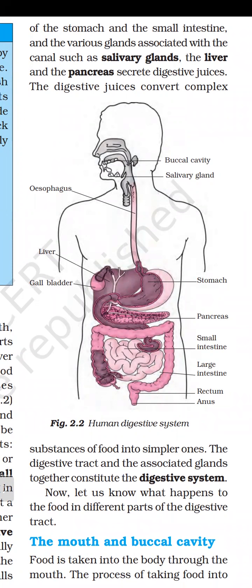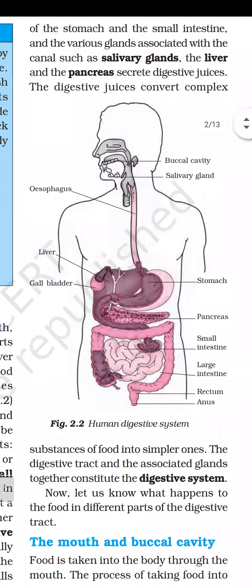Like carbohydrate will be broken down by the salivary amylase, which is produced by saliva, into the simpler substance. And the simpler form of the carbohydrate is glucose, or the simpler sugar. So we are not obtaining the glucose directly from the plants.